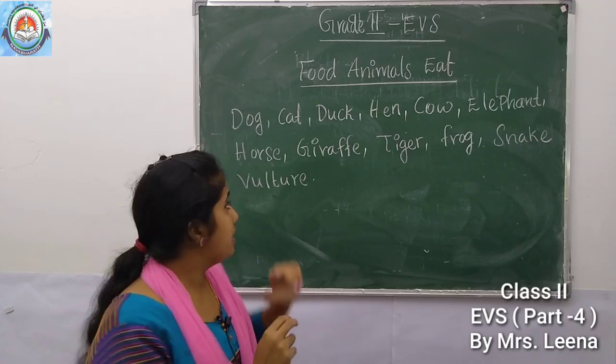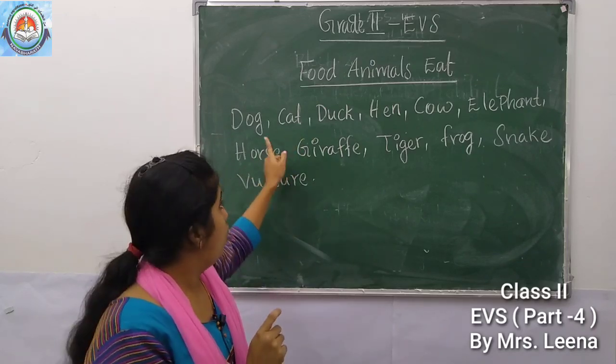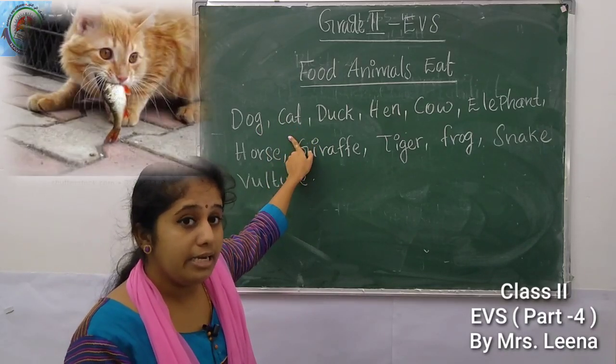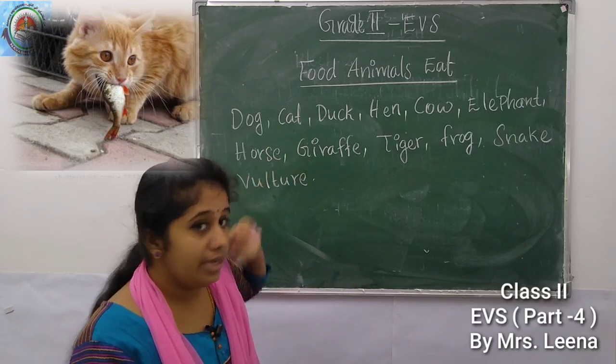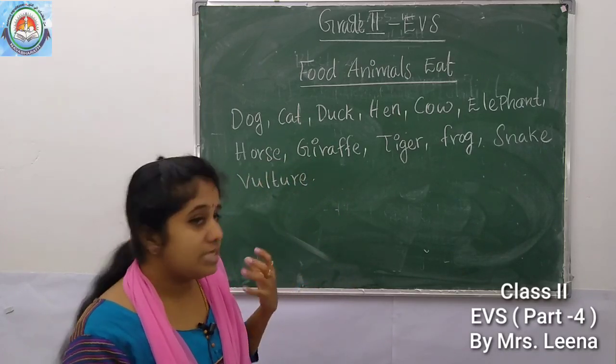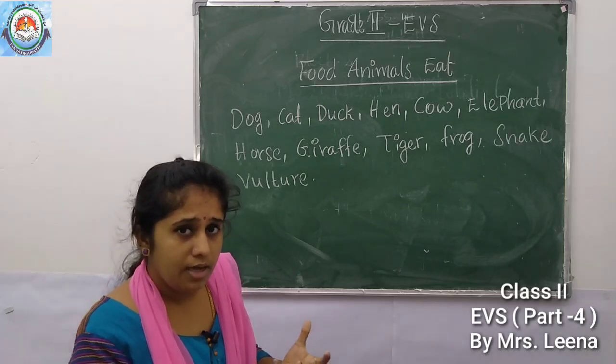Then the second one, cat. Cat is also the same as dog. What does a cat eat? Yes, the cat eats milk, cooked rice, then biscuits, isn't it?